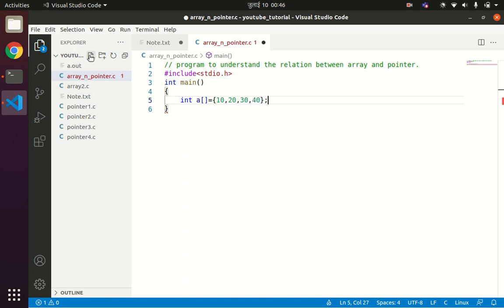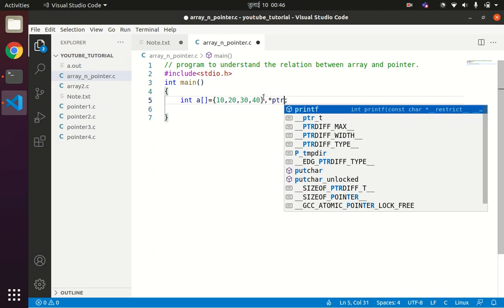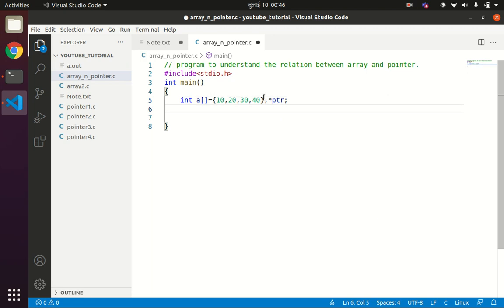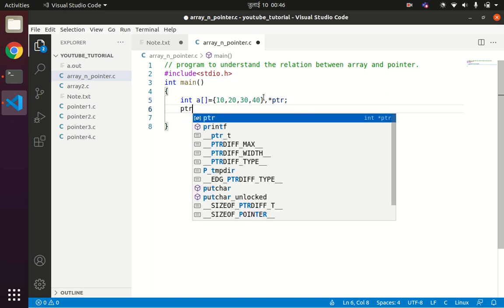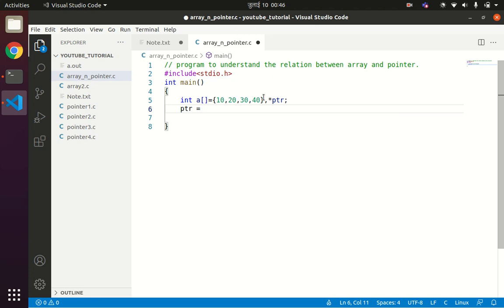Okay, so now I will declare one integer pointer, star ptr. Now suppose I am storing the initial address of variable a, the initial address of the array, into pointer variable ptr. Now I will iterate over all these array values and print out the values here.